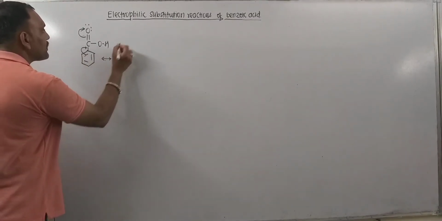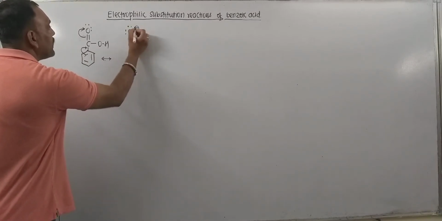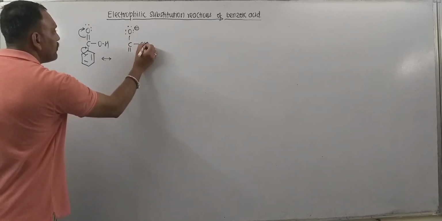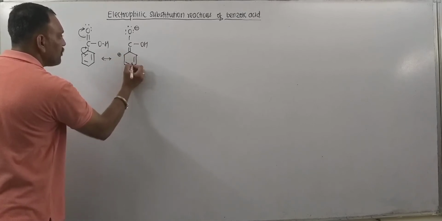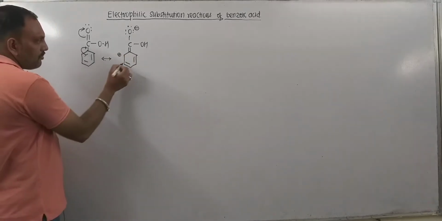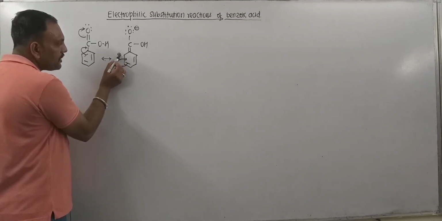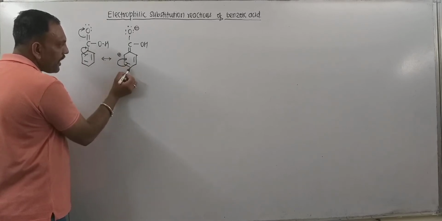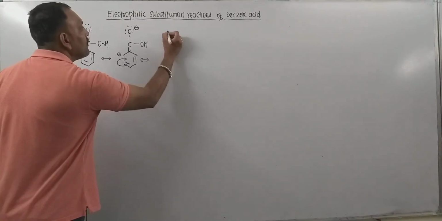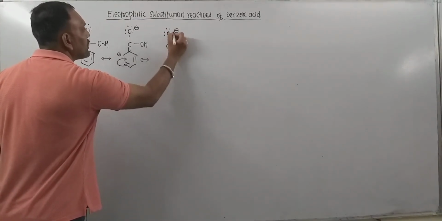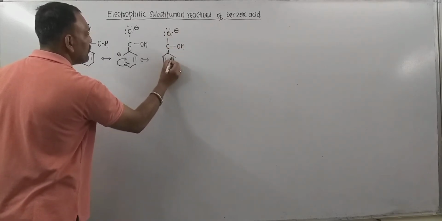So the resonating structure so obtained can be given as, so this is the negative oxygen, and this carbon would bear a positive charge. Now these pi electrons get shared like this, so the charge on this carbon gets rotated in this way, so now this carbon would acquire the positive charge. So the next resonating structure can be given as,